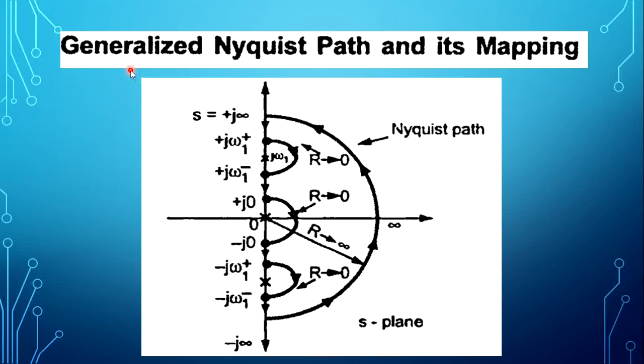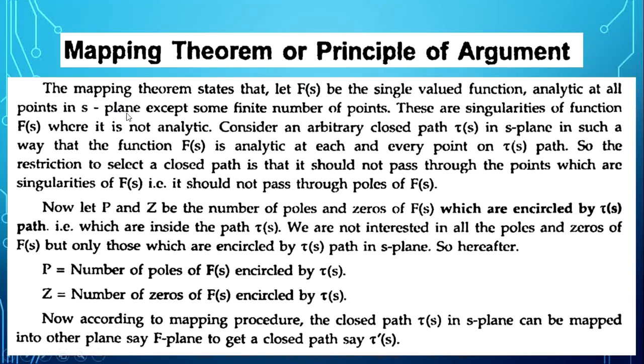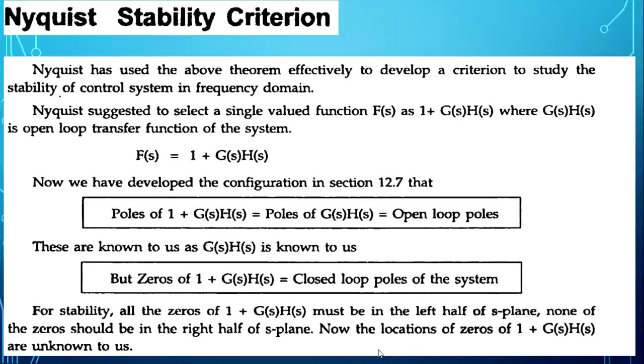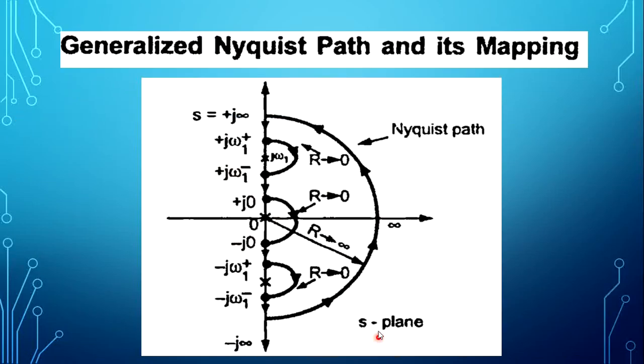This is a generalized Nyquist path and its mapping. In the first slide, it discussed here, according to the mapping procedure, the closed path tau of S in S-plane can be mapped into the other plane, say S-plane, to get the closed path, say tau dash of S. So this is the generalized Nyquist path.